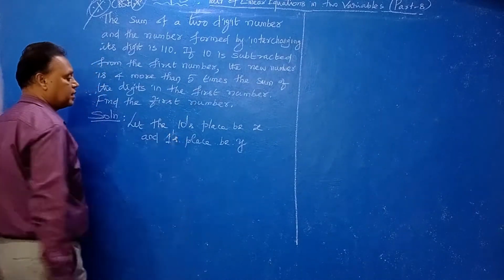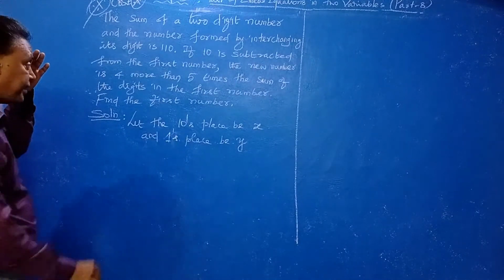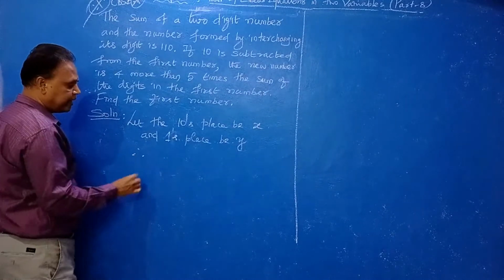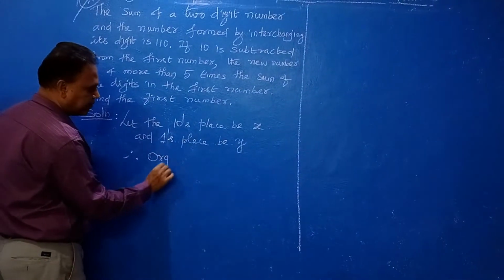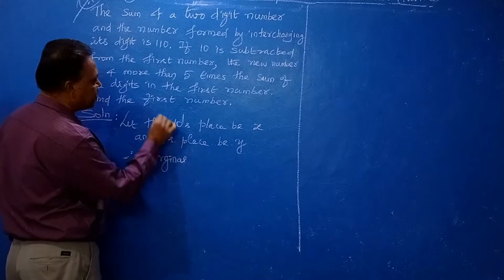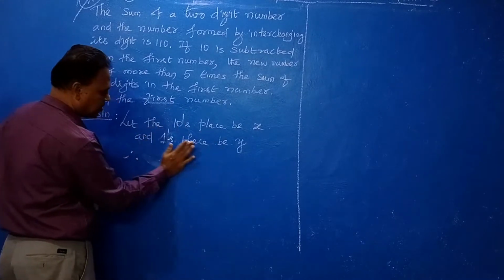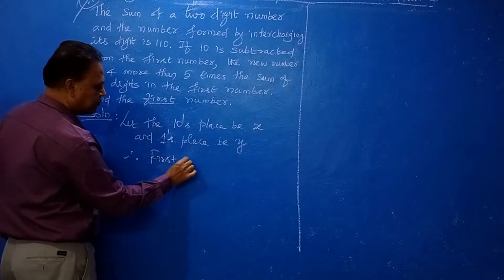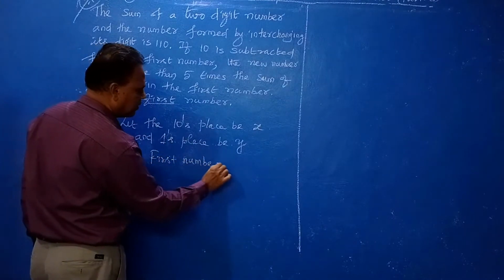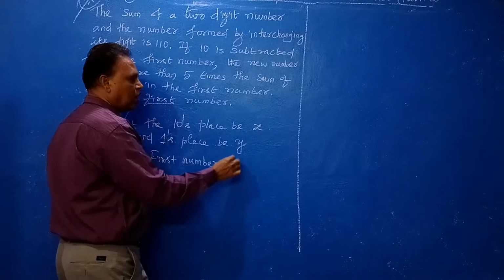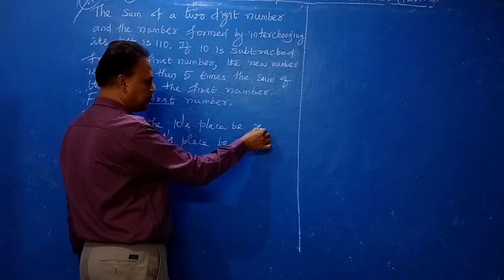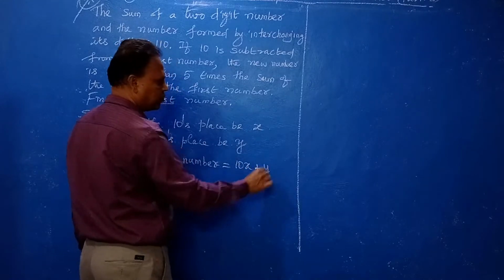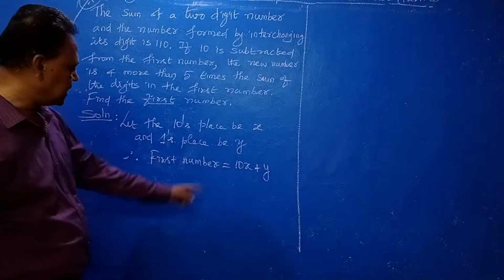Ones place be y, you take. Now by the data, therefore immediately you write the original number. Here the first number is given. Write the first number according to the problem. First number means original number. That is how we will get the original number. In the tens place multiply by 10, unit place multiply by 1, that is y. 10x plus y, that is the first number.